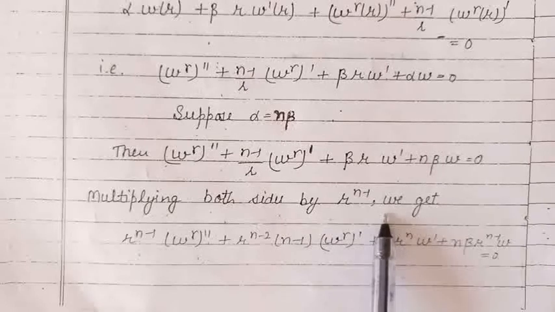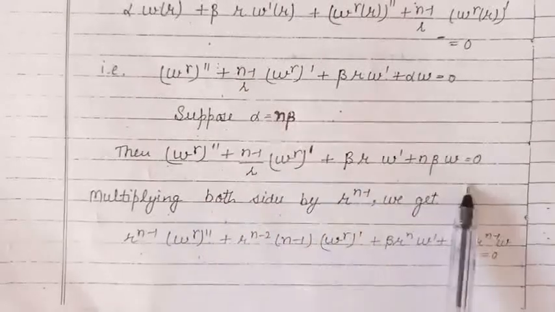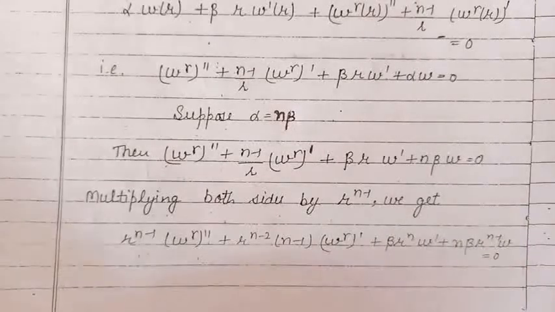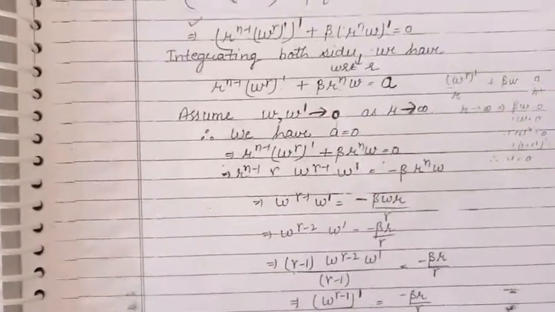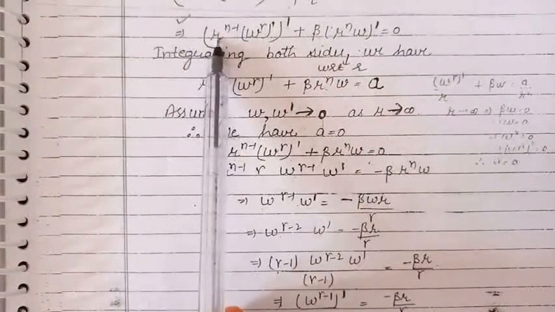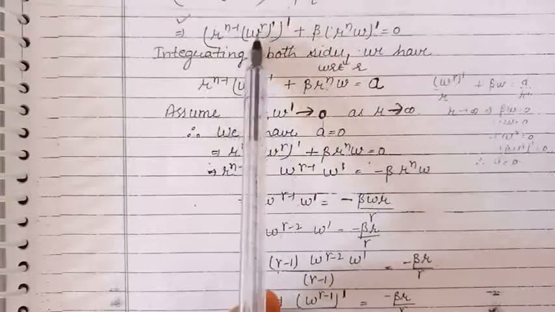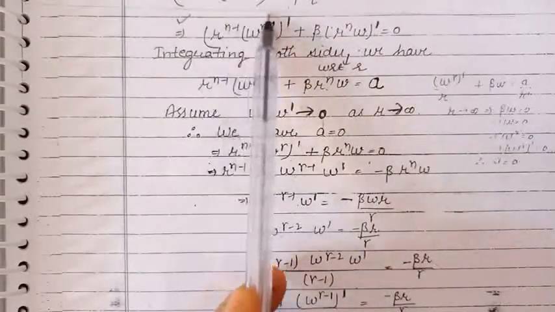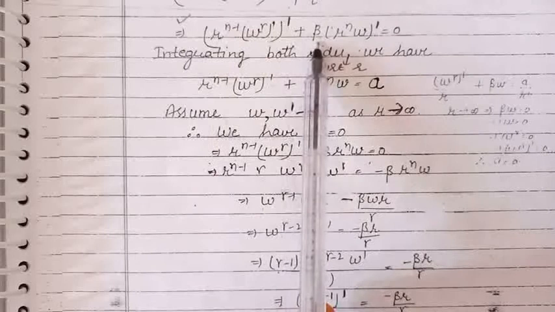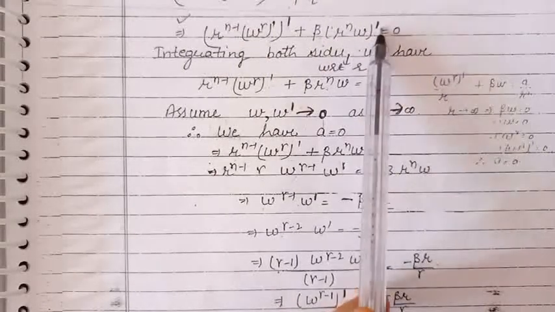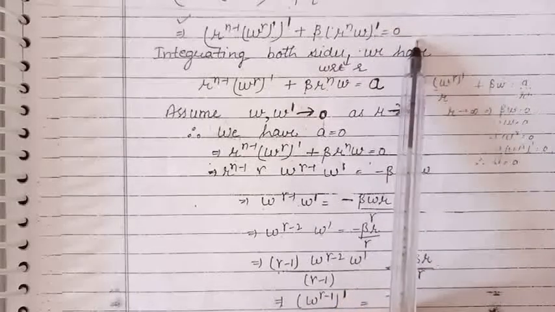and multiply both sides by r^(n−1). After multiplying this equation by r^(n−1), it can be written in an integrable form. So it becomes the derivative of r^(n−1) into the derivative of w^γ with respect to r, plus β into the derivative of r^n w with respect to r, is equal to 0.